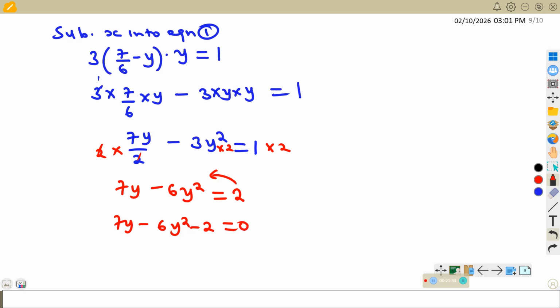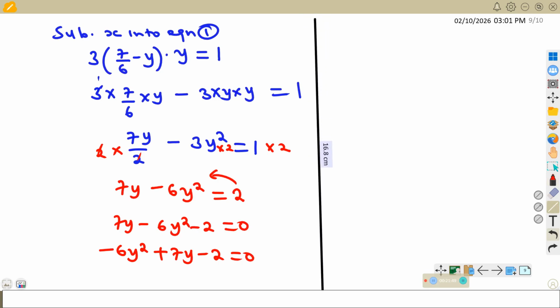So we form a quadratic equation: minus 6y squared plus 7y minus 2 is equal to 0. From that, I want us to multiply through by negative, to have 6y squared minus 7y plus 2 equal to 0.